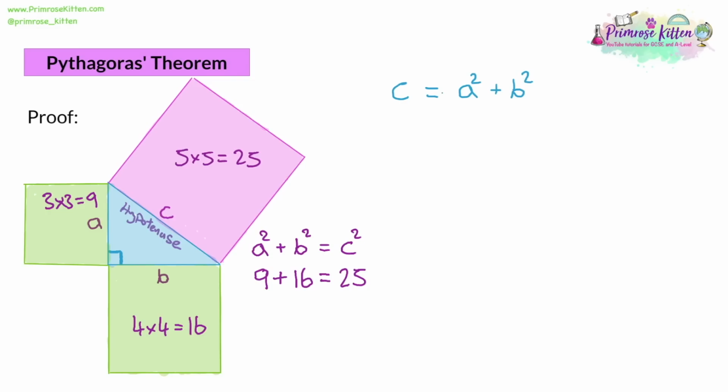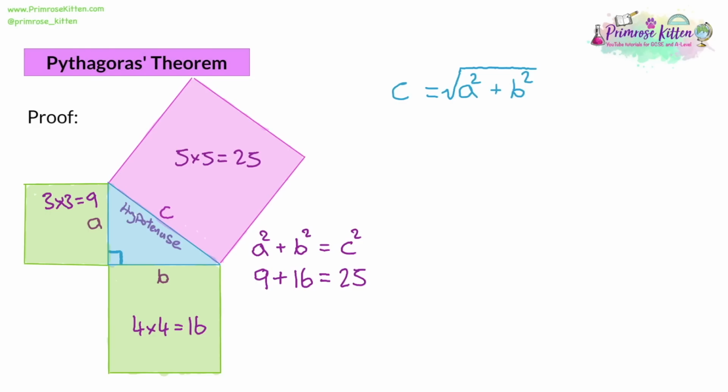Then we have to square root the other side. Now we can't get rid of the square signs. We've got to put the square root over the entire thing like this. And it's not going to cancel out the squared on both terms. It doesn't work that way. It's going to square root the answer to the two square numbers added together.